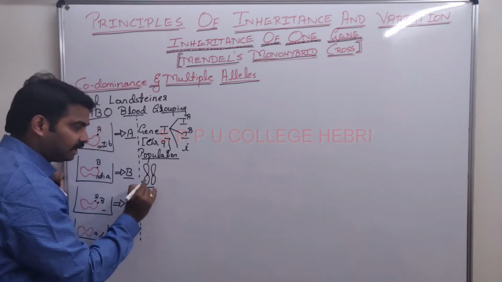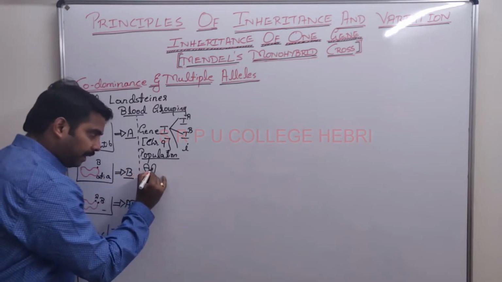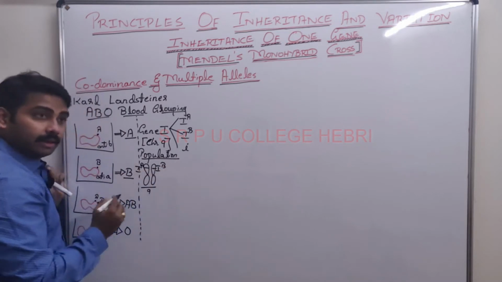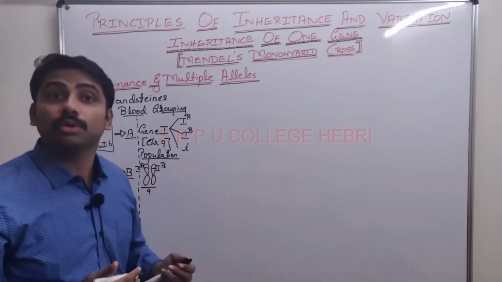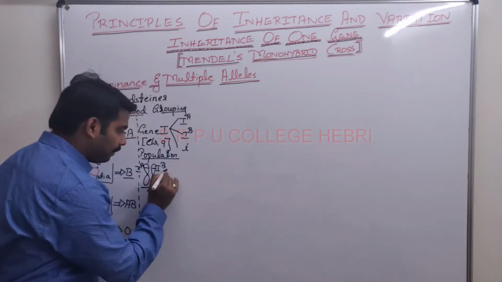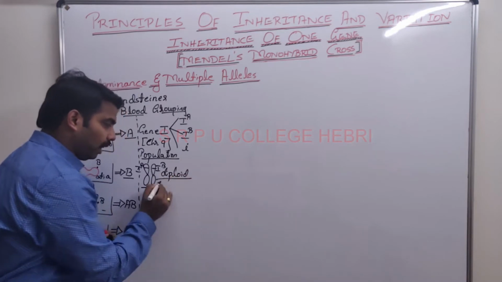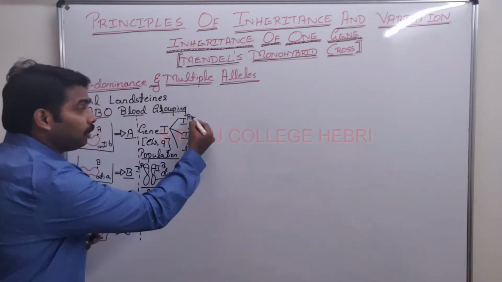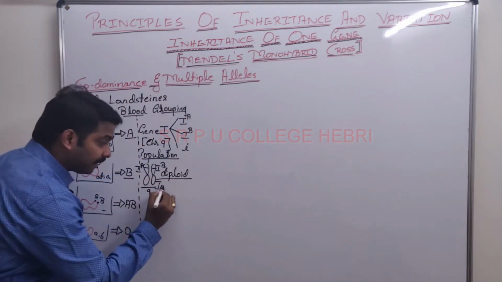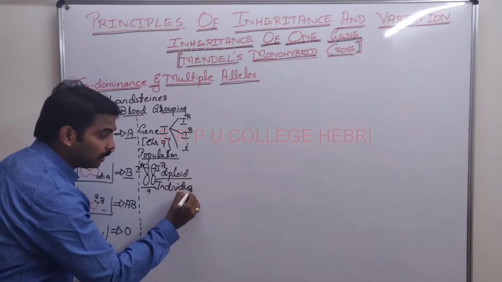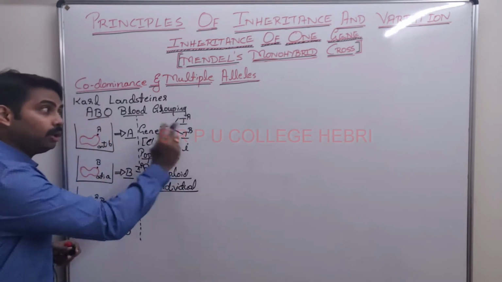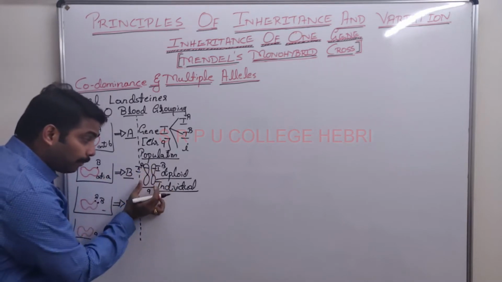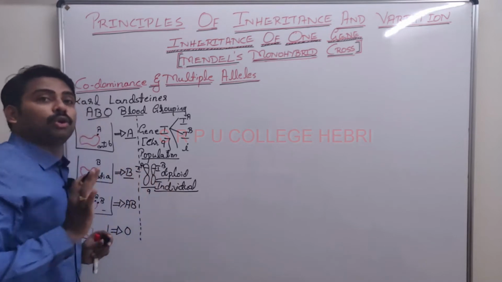Let me take my 9th pair. Consider this is my 9th pair of chromosome. Now in this 9th pair of chromosome I am having, say for example, IA, IB. Can I have small i also? No. Why? Because I am a diploid animal. Am I a triploid animal? No. As we are diploid, any of the 2 alleles can be present in an individual. Why? Because we are diploid, there is only one pair of chromosome. There are not 3 chromosomes.